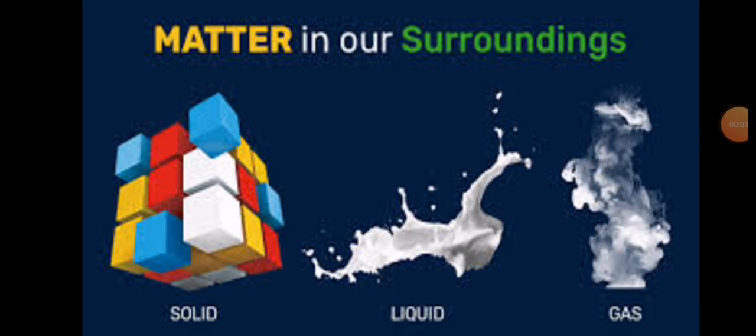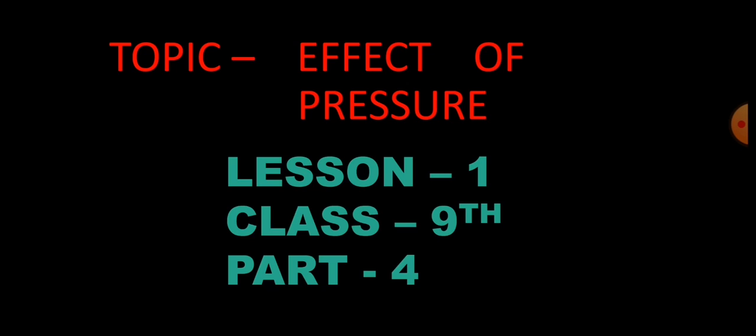So today we are going to study part 4 of lesson number 1, that is Matter in Our Surroundings. Okay, today's topic is the effect of pressure. In the last class we studied the effect of temperature, and in today's class we will study the effect of pressure on the state of matter. So without wasting much time, let's start our class.